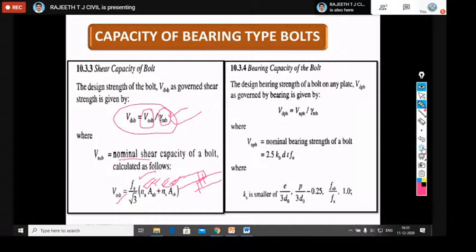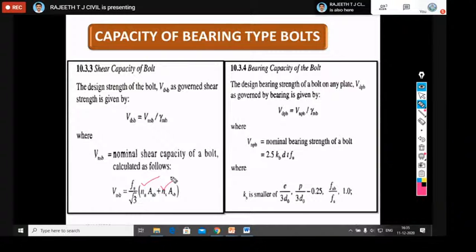Normally we will get the single shear and double shear cases. Based on that you should choose the proper nn and ns. Sometimes in the questions they will give information about the threaded portion and the plain shank portion. You should know whether the thread portion is coming in the shear plane or the shank portion is coming in the shear plane.